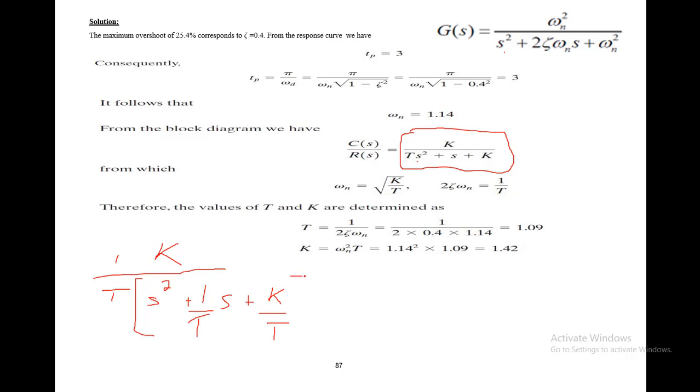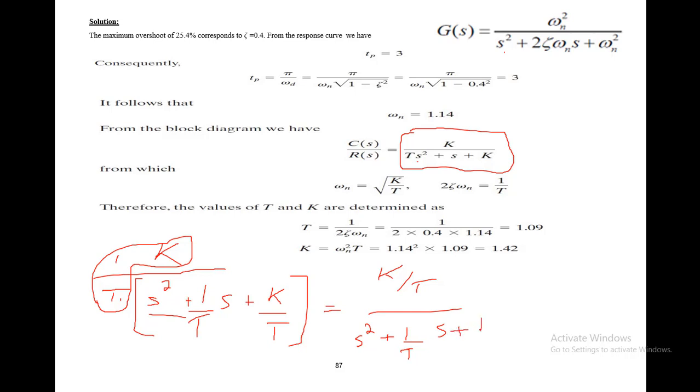Now you got this, and take this K and this T as a constant and put it aside. Now you just have to take this thing and equate it with this thing. So from this you know that omega n is basically this: take this as the numerator. This will become K by T in the numerator divided by S square plus 1 over T of S plus K over T. You can see that this numerator is basically nothing but omega n square.